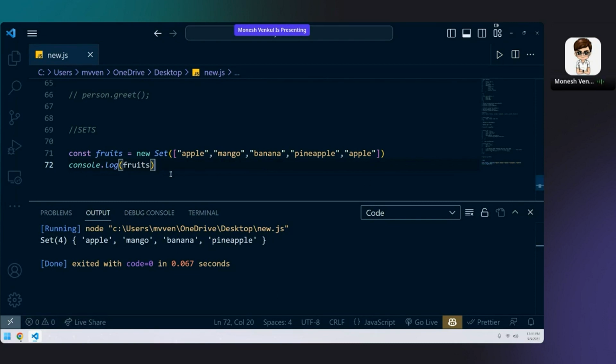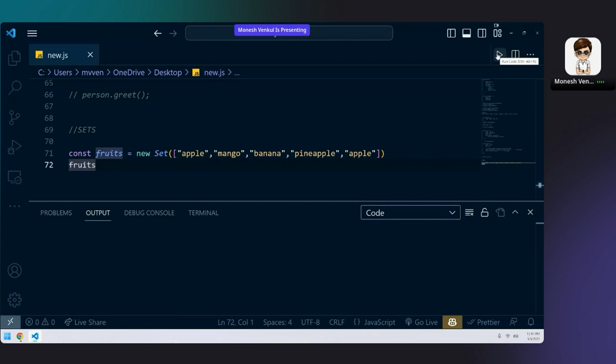Now the extensions of it. Suppose set has some methods like fruits dot add. Now tell me, is fruits an array or a set now? Here, I'm not asking in line number 71. In 72, is fruits a set or an array? What is that type of fruits now? Set. It's exactly right. Now fruits is no longer an array. It is a set. We have converted an array into a set.